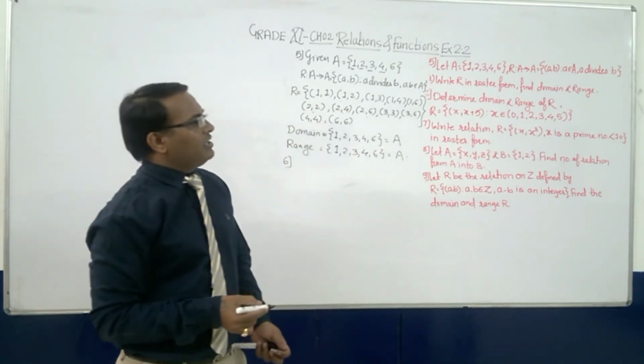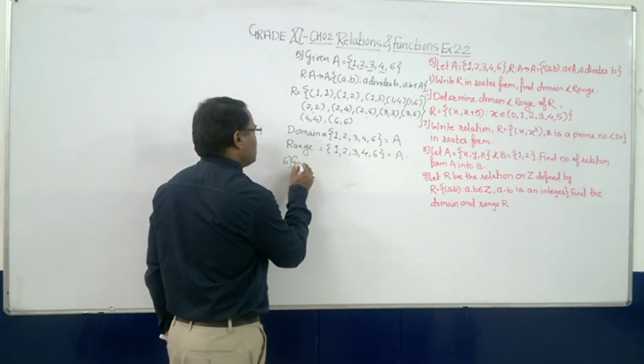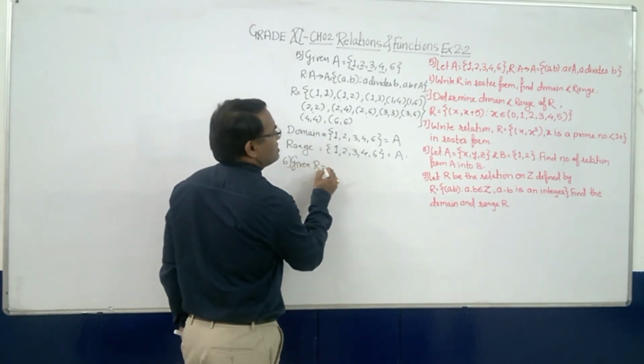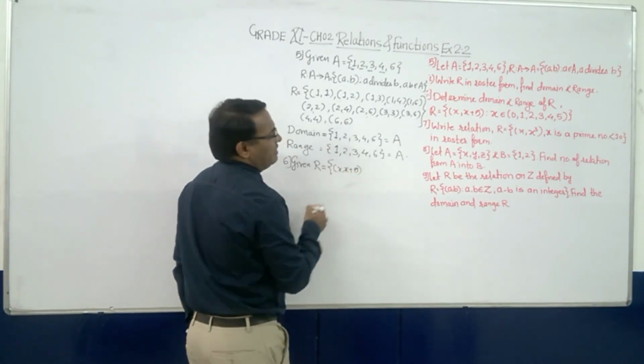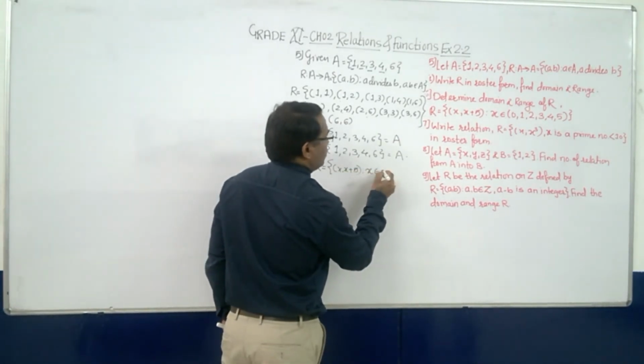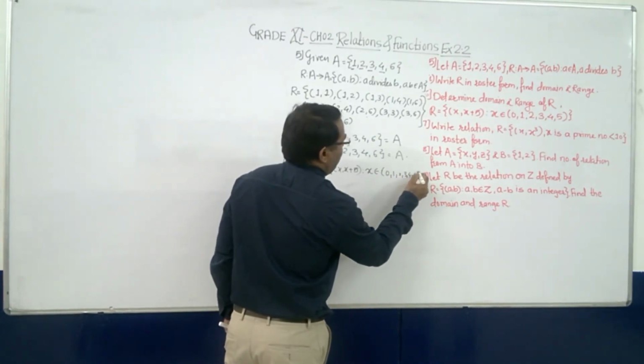Determine the domain and the range of R, where the relation is given as {(x, x + 5)} and x belongs to {0, 1, 2, 3, 4, 5}.